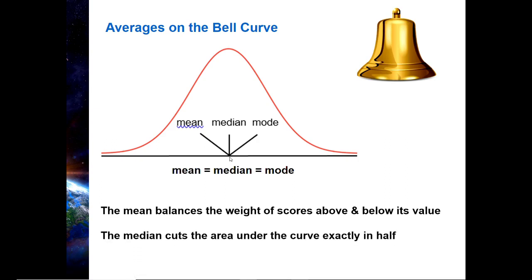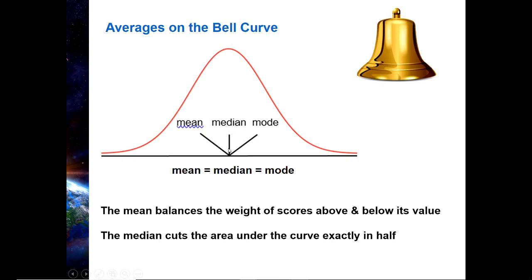Now, the median is the score that cuts the area of the curve exactly in half. I defined it earlier as the median cutting the scores in half, right? But here we have scores on the x-axis, and some of those scores occur infrequently and some occur a lot more often. So you can't just order your scores and find the middle. You have to phrase it as area.